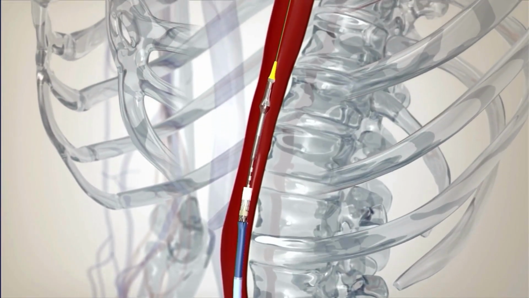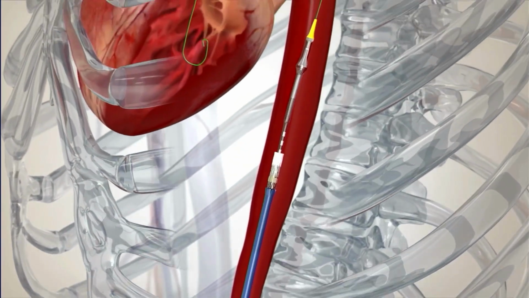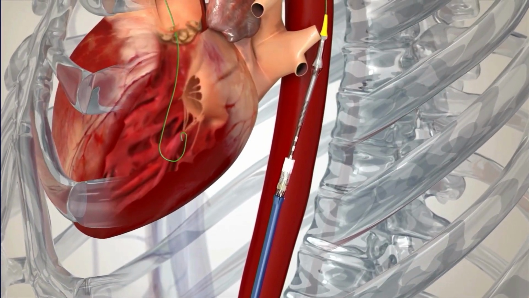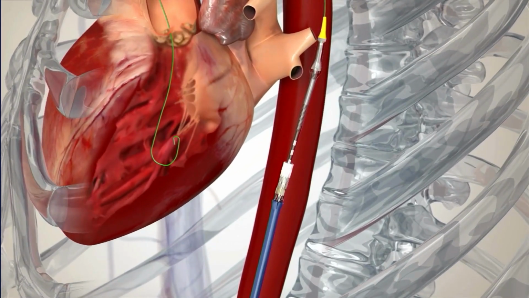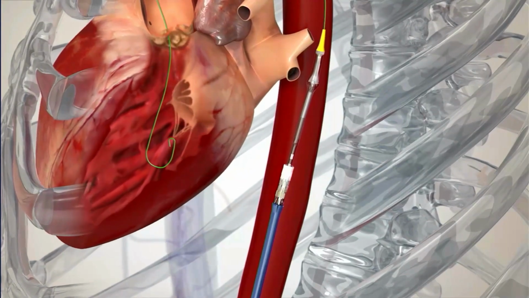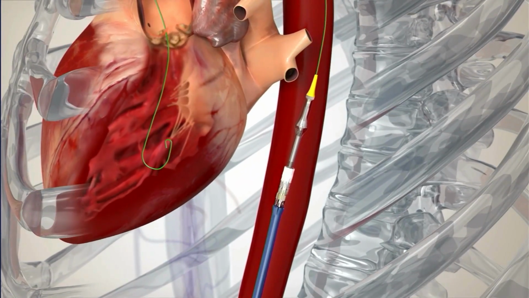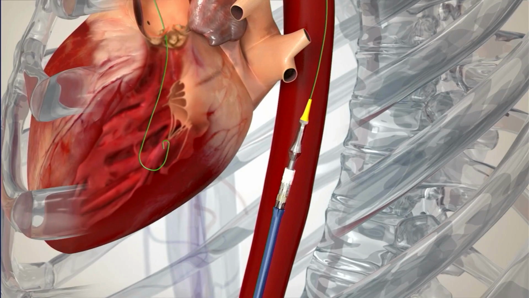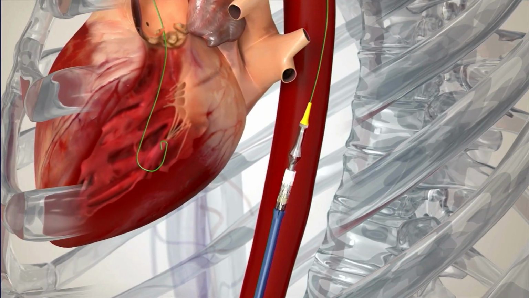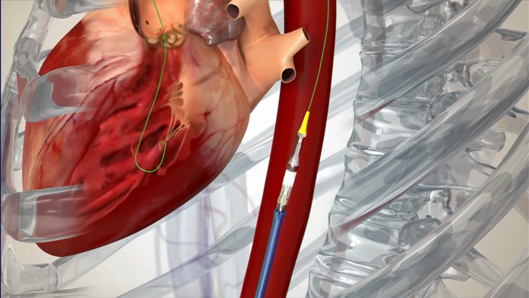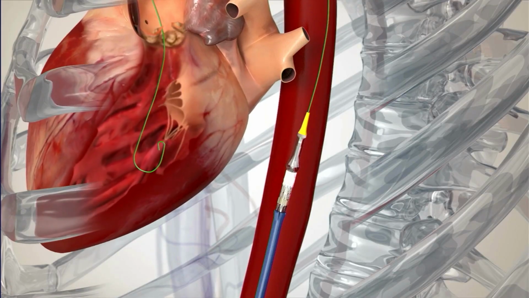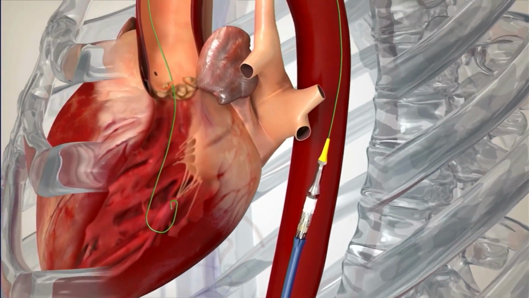Now the valve is introduced with the balloon on it. The balloon is brought into the aorta below the valve, closer to the groin, and the balloon is loaded into the valve which is mounted on it. In this particular position, the valve is not expanded yet, so it's in a low profile state. So you can sit within that blue catheter, which is sort of a tube that comes from the groin towards the aorta.